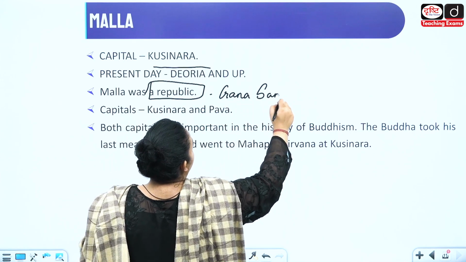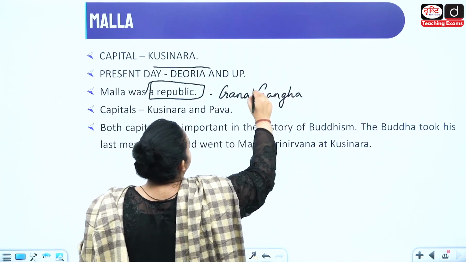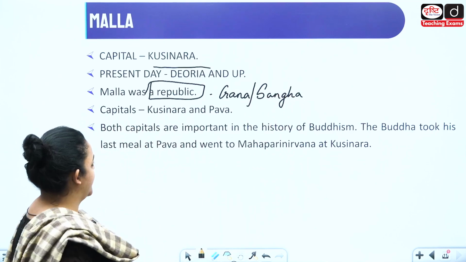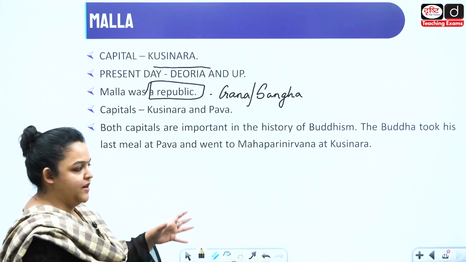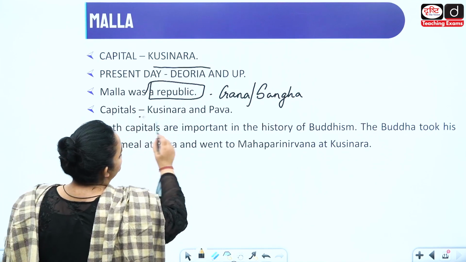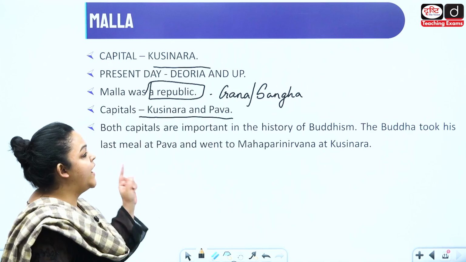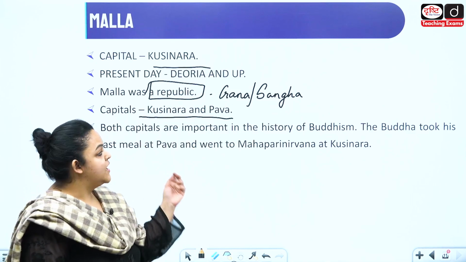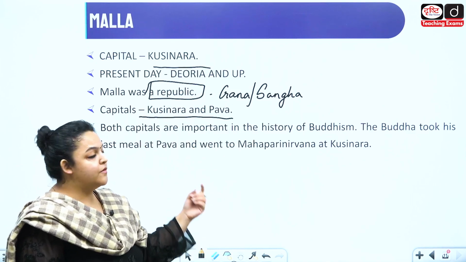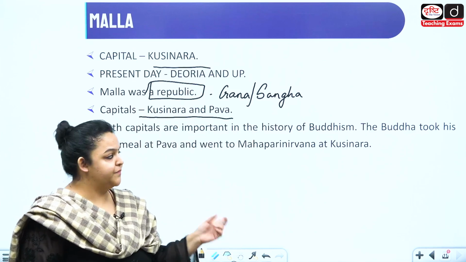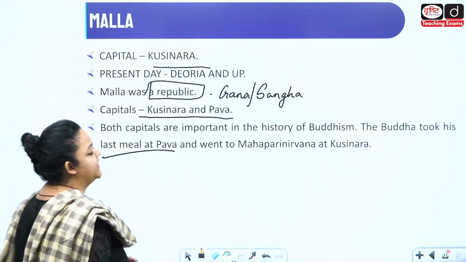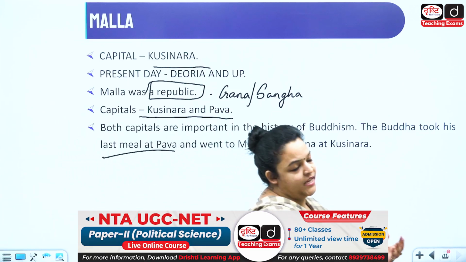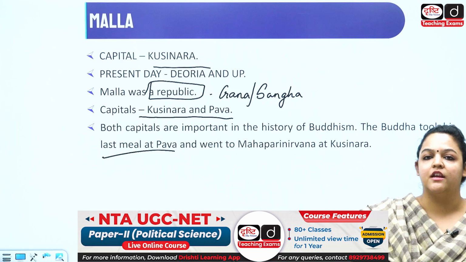What kind of governance? Gan or Sangh kind of governance. The capitals are Kusinara and Pawa. Fine. So, it has what? 2 capitals. Now, why are these capitals important? These capitals are important from the point of view of history of Buddhism. So Buddha took his last meal at Pava, and then he went on to attain his Mahaparinibbana in Kusinara.